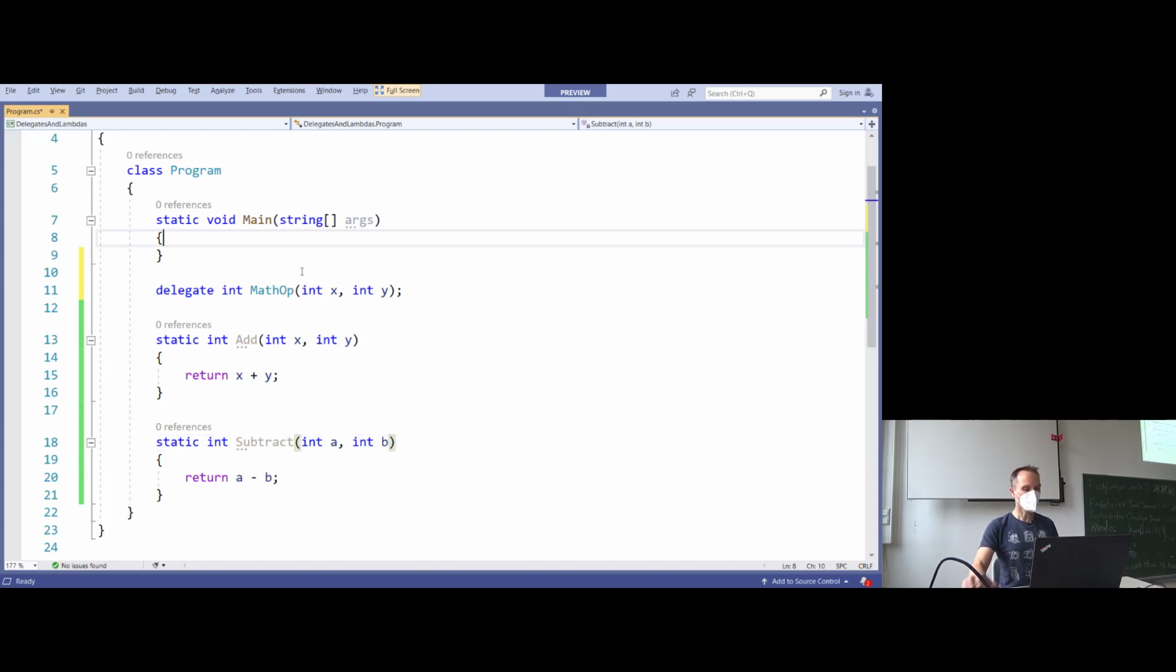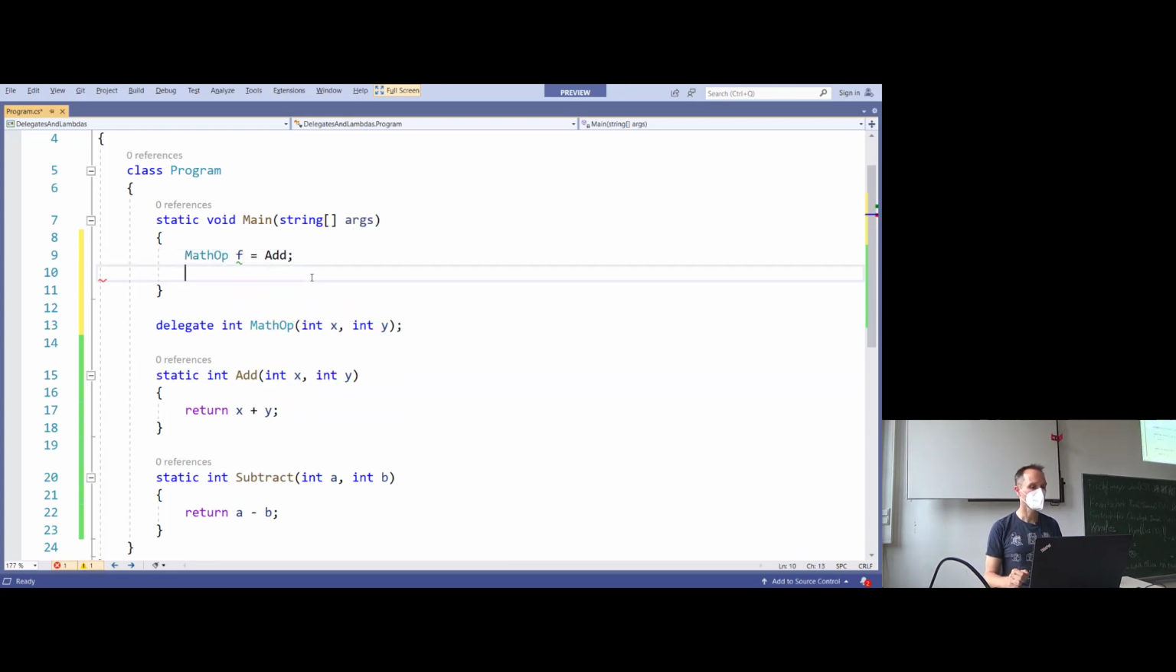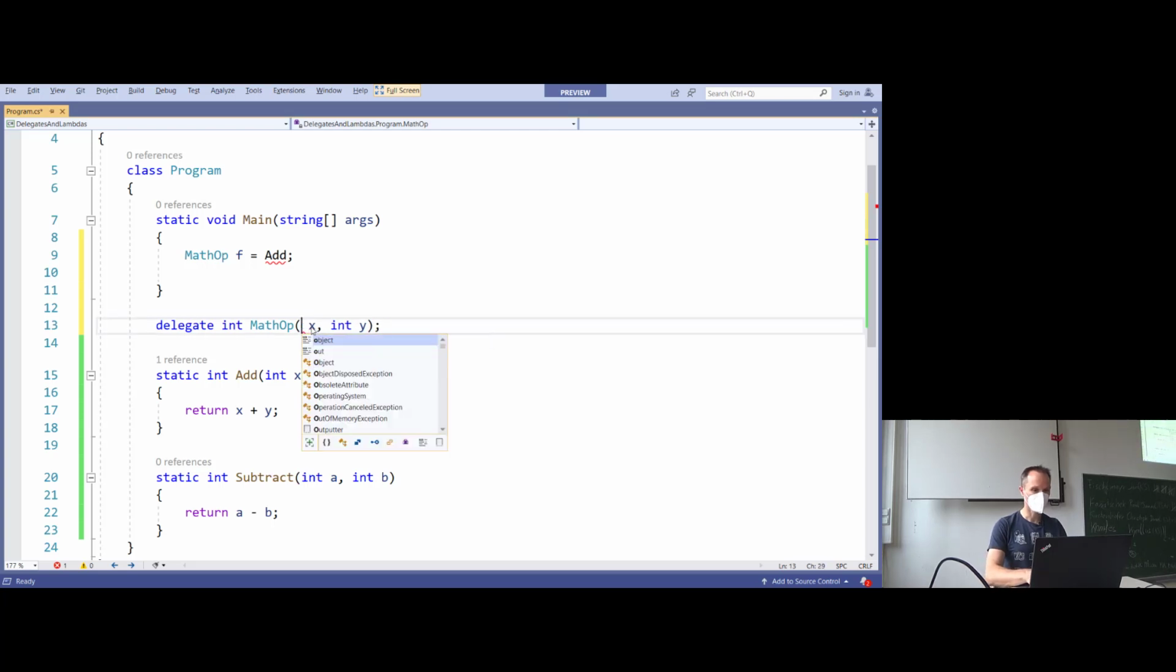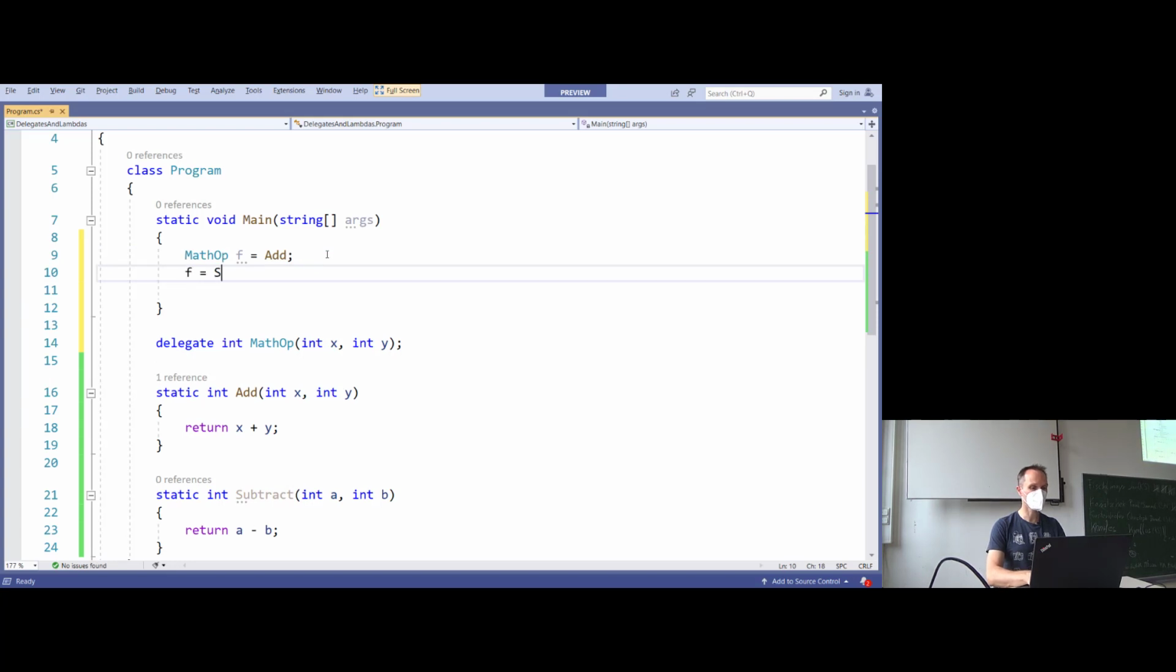So we can write the following code. We can declare a variable math op, let's call it f like function, and we can assign add. That works. Get it? If I change the type here, for instance to float, then I get an error, because now add no longer fulfills the contract of the math op delegate. I have to change it back to int. Oops, not ont, int. The same is true for subtract.